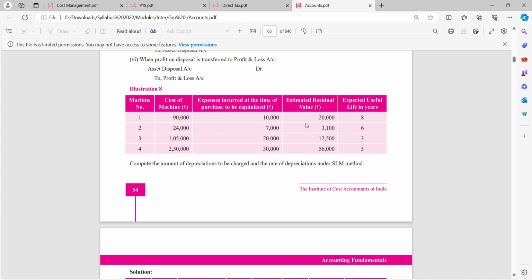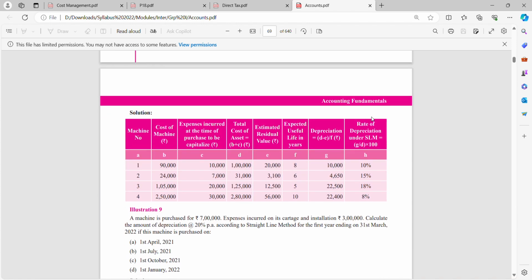Out of that 1 lakh, I'm supposed to reduce my residual value, the scrap value. So 1 lakh minus 20,000, I'll get 80,000. That 80,000 I'm supposed to divide by 8. Okay, let us check here. They are using the SLM method. So 90,000 plus 10,000, 1 lakh, I'll get as the total cost of the asset, minus 20,000 residual value, so I'll get 80,000. 80,000 divided by 8, I'll get 10,000 as depreciation. 10,000 on 1 lakh, I'll get 10% as the rate of depreciation under the SLM method.